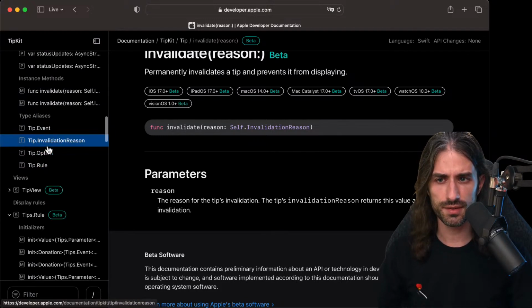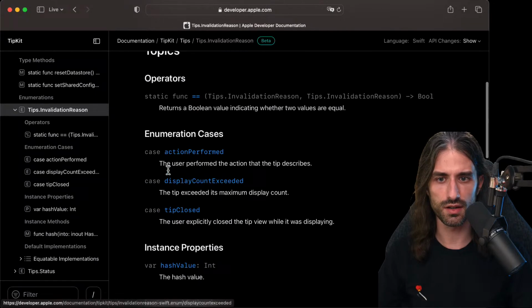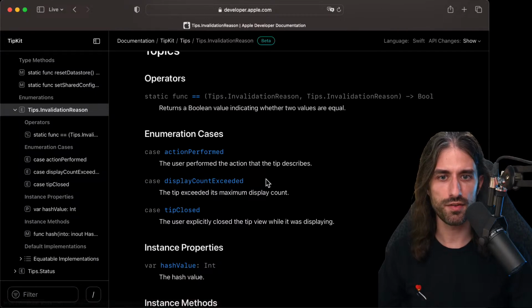Okay, you can know why it was invalidated. So I think they were saying it can be either that the user performed the action the tip describes, the tip exceeded its maximum display count, or it was closed by the user while it was displaying.